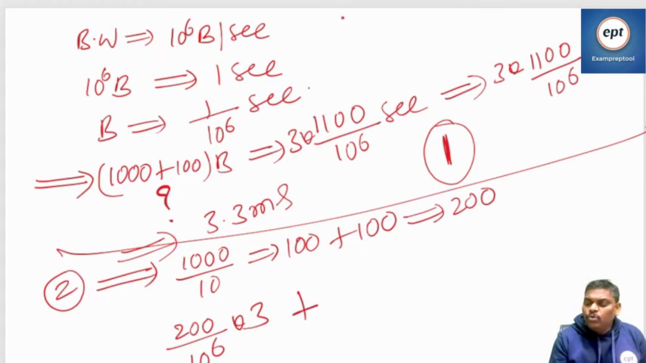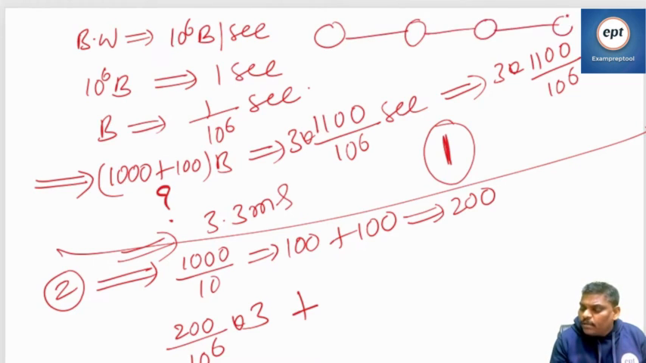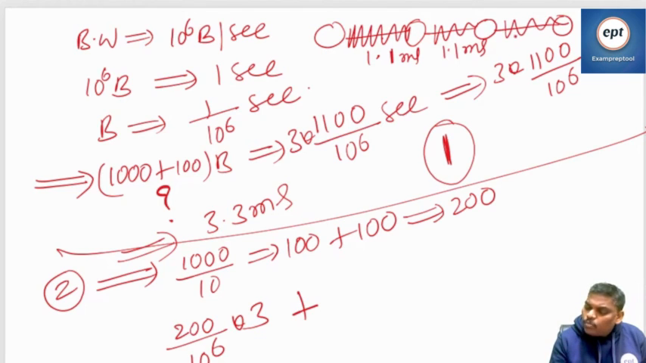Do you know pipelining or not? In the first one, because of one packet only, one packet is coming from here to here. How much is there? Maybe 1.1 millisecond from here to here, and one more 1.1 millisecond from here to here, in the first one.